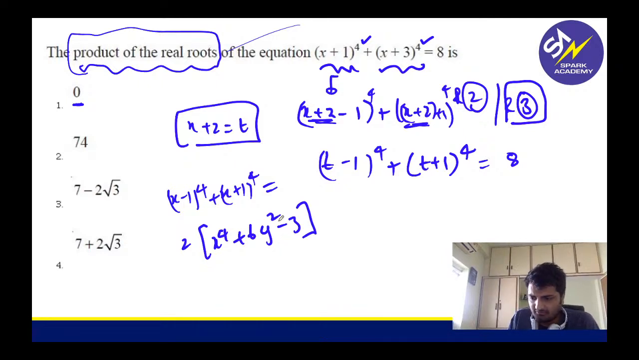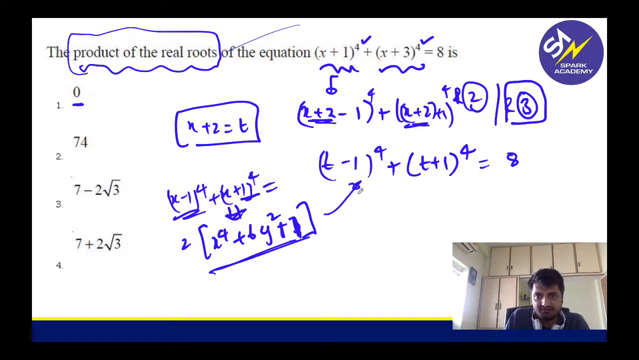So 2 times x power 4 plus 6y square plus 1, I think. Yeah, it should be plus 1. This is what you need to get. So you need to know this formula as well, or if you don't know, you have to solve it in the rough. So this I have to substitute here. Correct? So I'll get 2 times t power 4 plus 6t square plus 1 equal to 8.